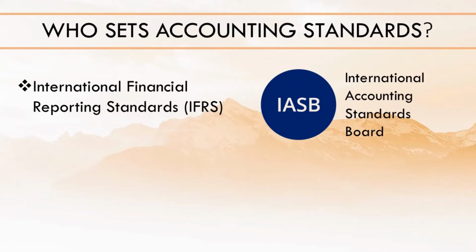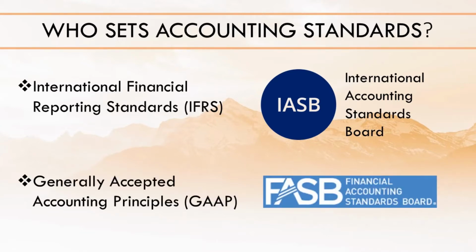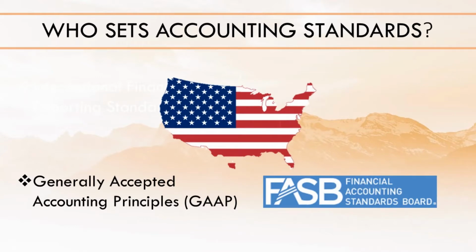There are common standards for accounting. Who sets accounting rules and standards? The International Financial Reporting Standards, or IFRS, are set by the International Accounting Standards Board, IASB, and the Generally Accepted Accounting Principles, otherwise known as GAAP, are set by the Financial Accounting Standards Board, also known as FASB. Public companies in the United States must comply with GAAP when they report their financial statements.